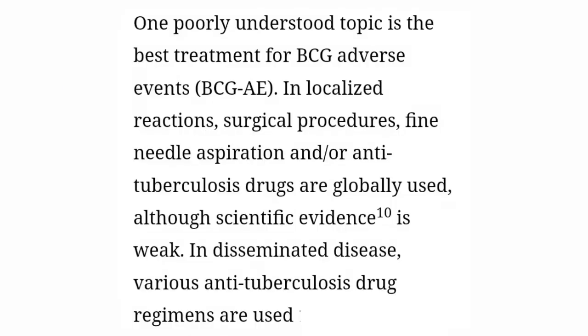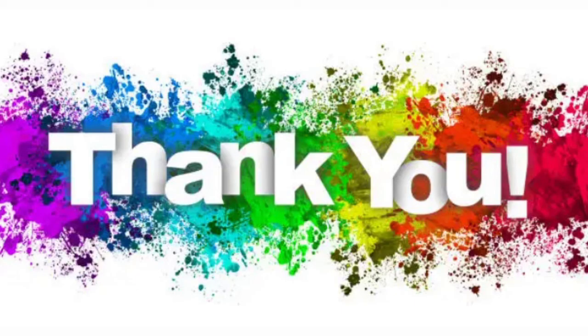So this picture is showing a case of disseminated BCG disease with involvement of supraclavicular and axillary nodes, and the patient is also having signs of malnutrition. This concept is very poorly understood, that is how we are going to treat these cases of disseminated BCGosis. There are different drug regimens that can be used. However, the recommendation is to start at least 3 drugs and go for culture sensitivity and then treat according to the culture. Thank you.